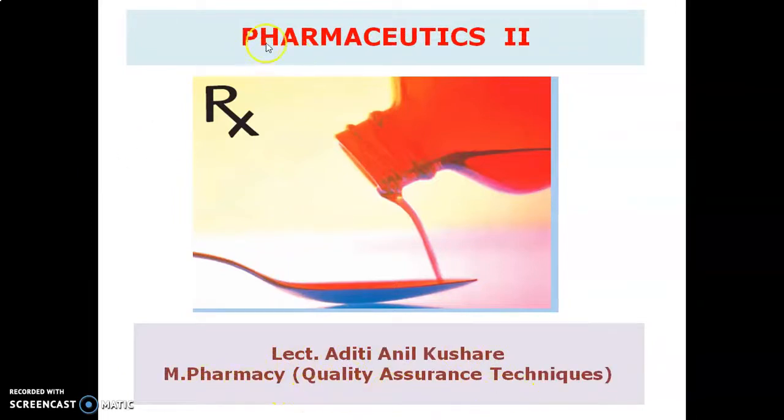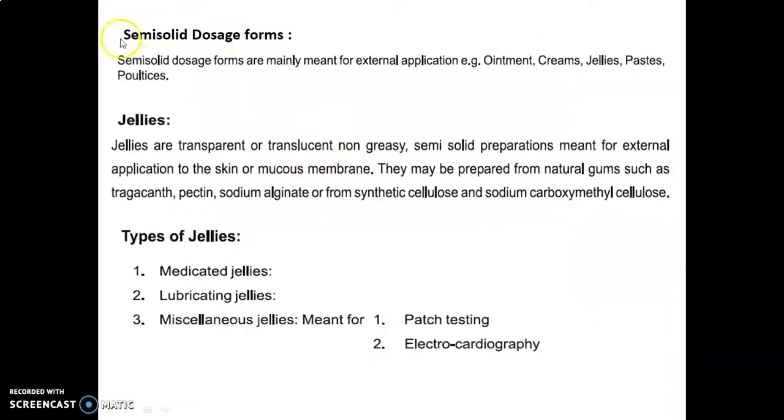Today we are going to discuss the experiments from pharmaceutics two. So we will discuss the semi-solid dosage forms. Semi-solid dosage forms are mainly meant for external application, for example, ointments, creams, jellies, pastes and poultices. In that, we will discuss the jellies.